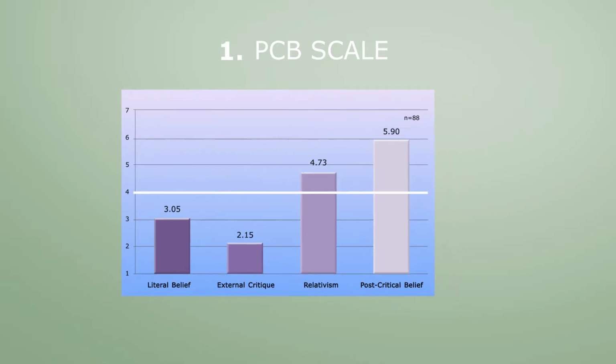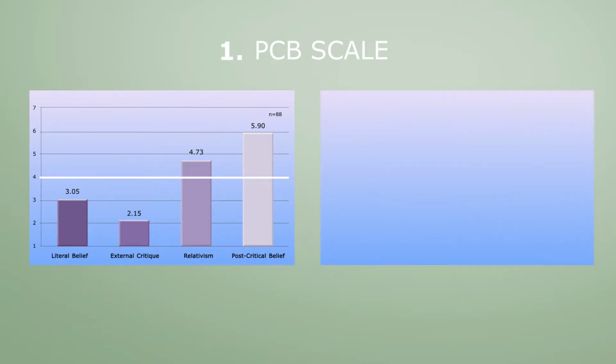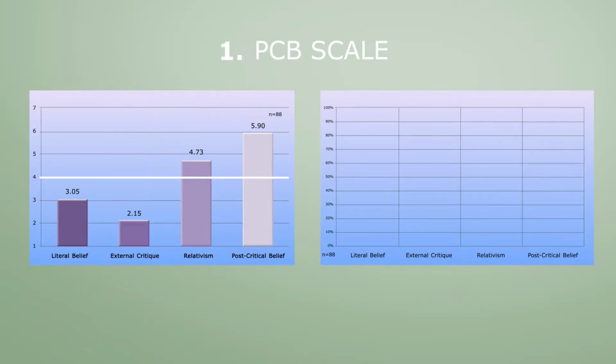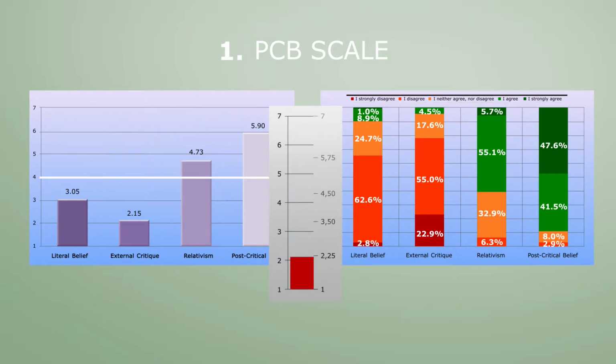To every scale means graph belongs a second graph that breaks down the scores in percentages of approval and disapproval. Because of the colors, this percentage graph also has been nicknamed the traffic light graph. Again, we see the 4 cognitive belief styles and the number of respondents. The y-axis has transformed into percentages from 0 to 100. The respondents are arranged in 5 categories with a distinctive color, as explained in the legend at the top. The 7 response options in the Likert scale are reduced to 5 categories in the percentage graph. This is how they correspond.